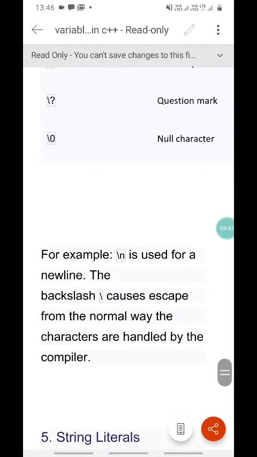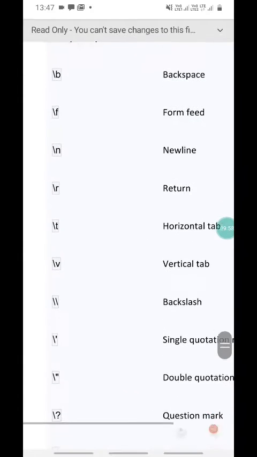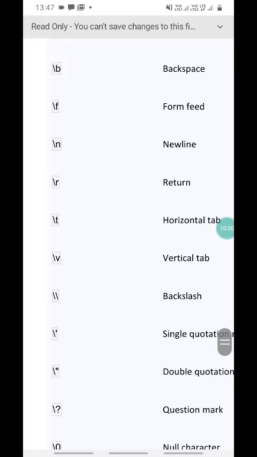For example, \n is used for new line. The backslash causes an escape from the normal way the characters are handled by the compiler. These escape sequences arrange your output in a proper format.